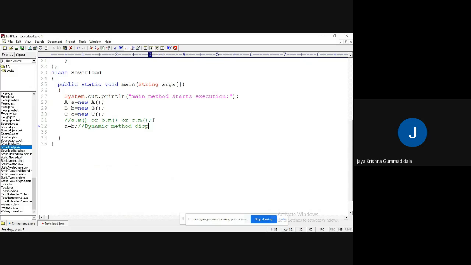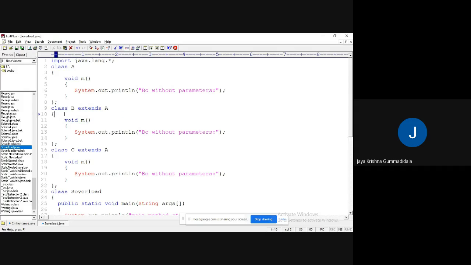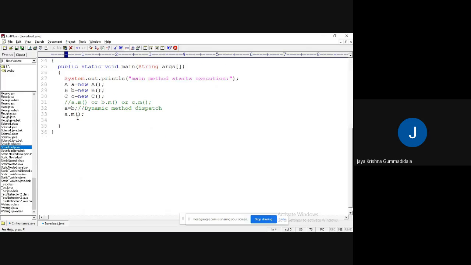Meaning that the compiler will get an ambiguity if I write a.m. See, in both the A class object and the B class object, there is an m method. Then the compiler won't decide during the compilation process, and it will decide only at runtime.